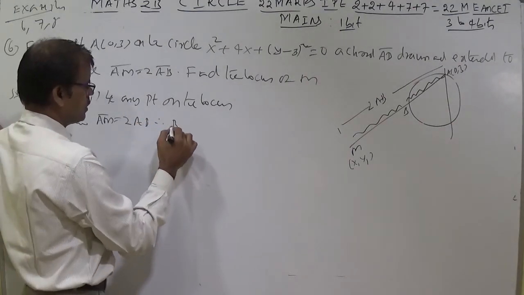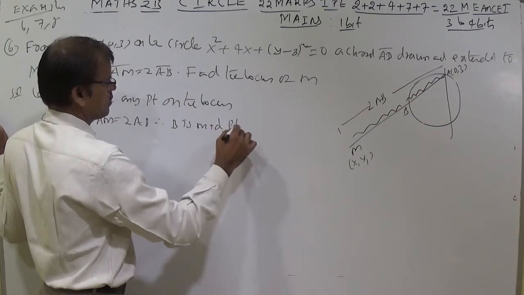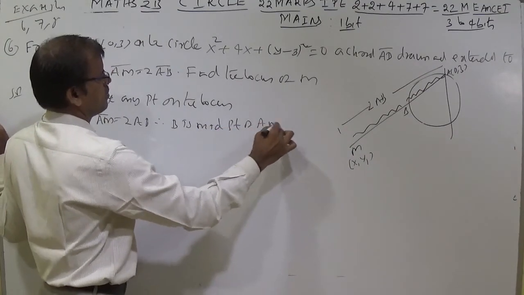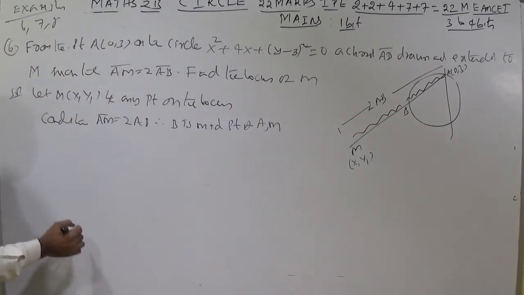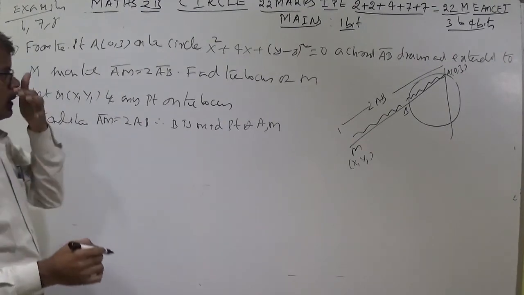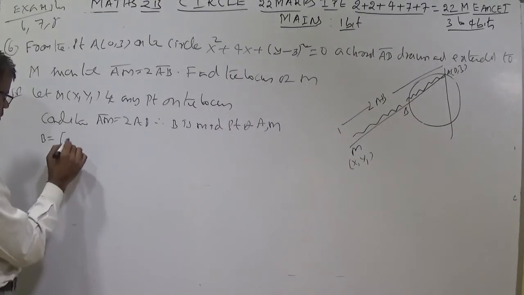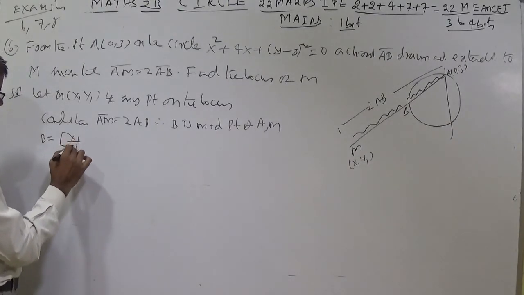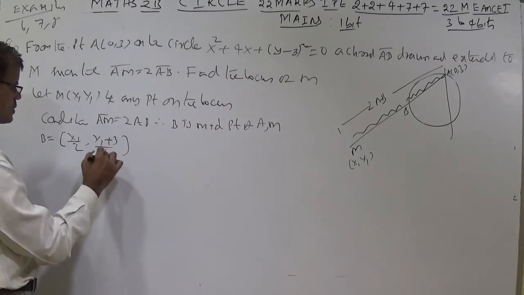Therefore, B is the midpoint of A, M. Therefore B is equal to x1 plus 0 by 2 and y1 plus 3 by 2, that is x1 by 2, y1 plus 3 by 2.